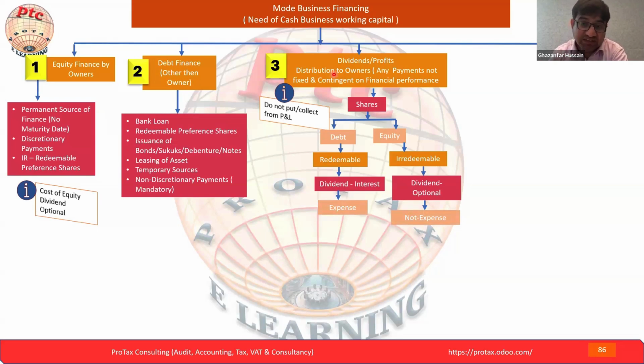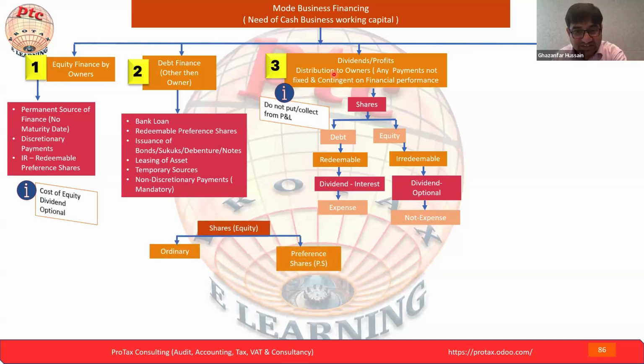On the other side, for shares issued through the debt model, that is a redeemable model, the dividend you pay will be interest, and that will be an expense that you can deduct from your profit, from taxable income. But how much can you deduct? Again, such a portion we will add into net interest. While calculating the net interest, maybe some interest expense, some interest income, some dividend income for the redeemable share, that also will be added over there. To test that rule, the interest capping rule, we have to take this figure also.